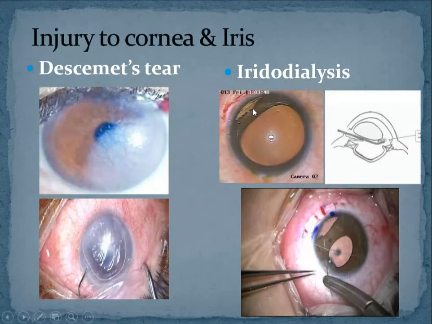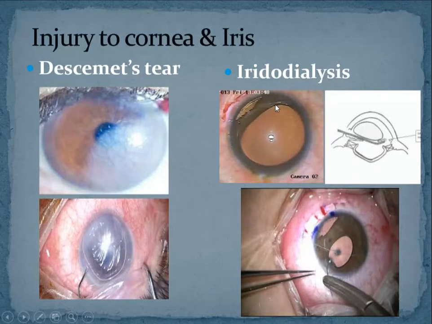Then what happens? There is a major arterial arcade there, isn't it? So there will be profuse bleeding and hyphema. And what else happens? Your pupil will become D-shaped because all these radial muscles are attached to the ciliary body. That's why you are getting a round shaped pupil. The moment that pull is gone because of tearing, that side of the pupil will become flatter, isn't it? The round shape is lost. So you get a D-shaped pupil.